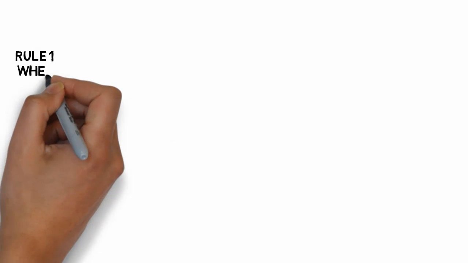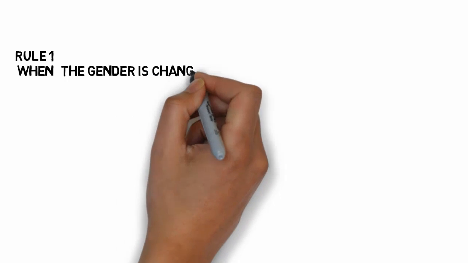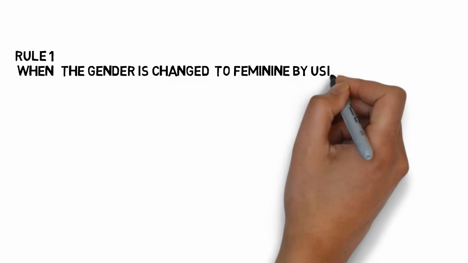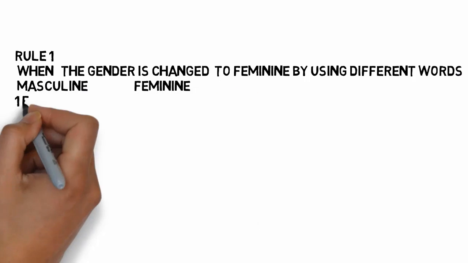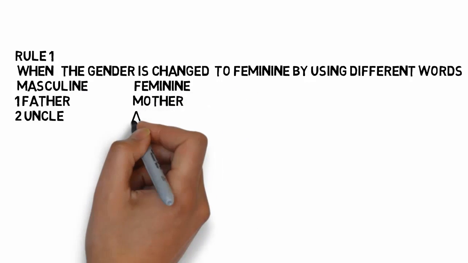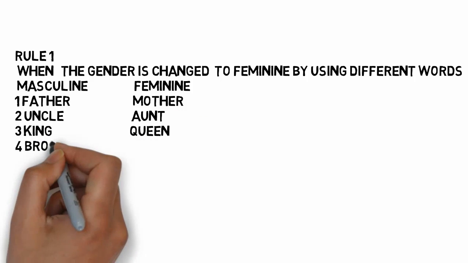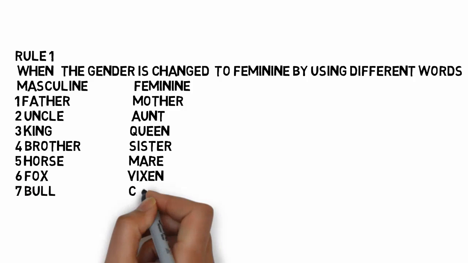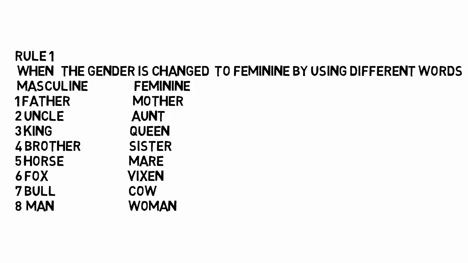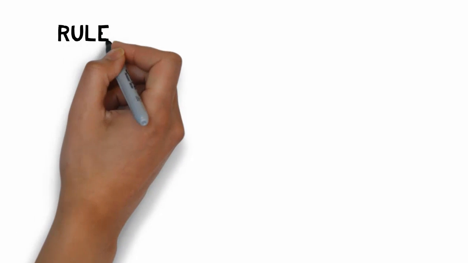Now let's see how to change the gender to feminine by using different words for masculine and feminine. In this, the feminine gender is very different from the masculine gender. For example, father, mother, uncle, aunt, king, queen, brother, sister, horse, mare, fox, vixen, bull, cow, and so on.